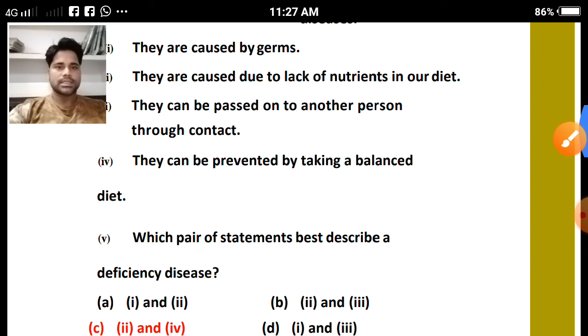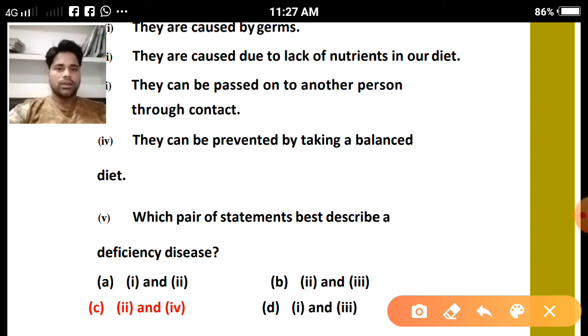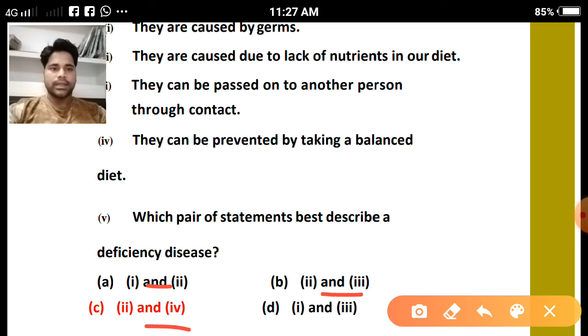Your options are: option A, first and second. First and second say they are caused by germs and caused due to lack of nutrients in our diet, so option A will not be correct. Option B, second and third. Option C, second and fourth. And option D, first and third. So option C will be correct.